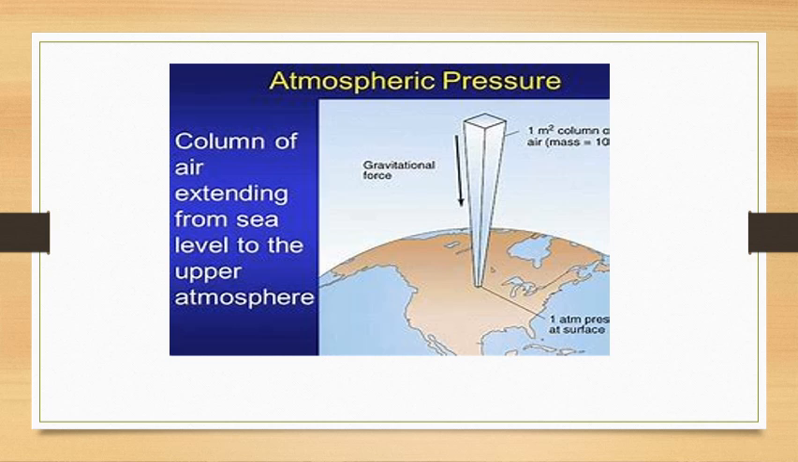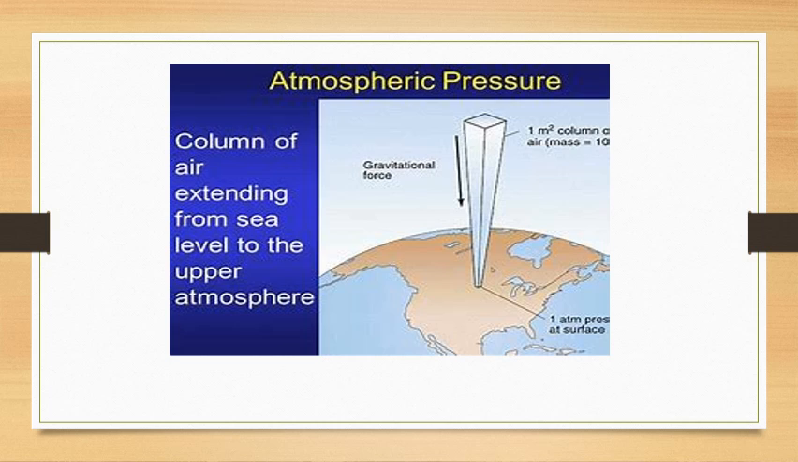Atmospheric pressure refers to the force per unit area exerted against a surface by the weight of the air above that surface. So the unit for expressing pressure is millibars, and it is measured with the help of a mercury barometer. The average atmospheric pressure at sea level is 1013.25 millibars or 760 mm.